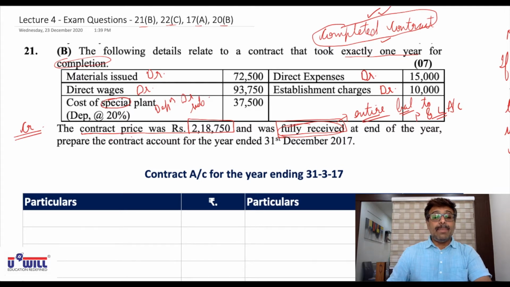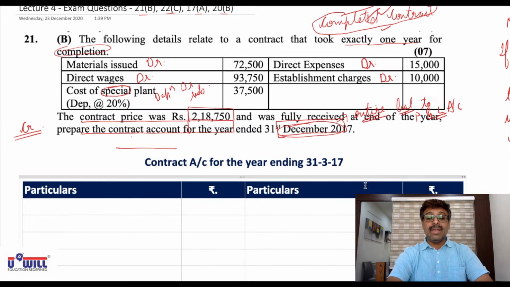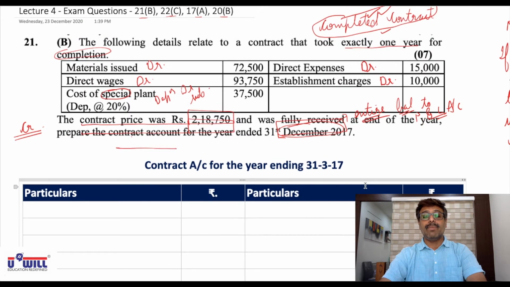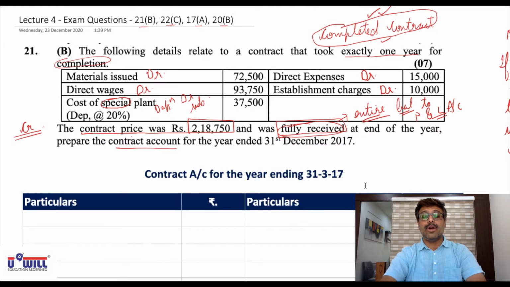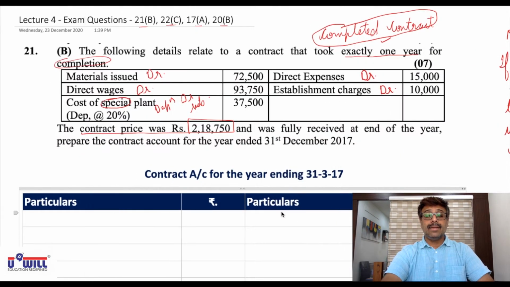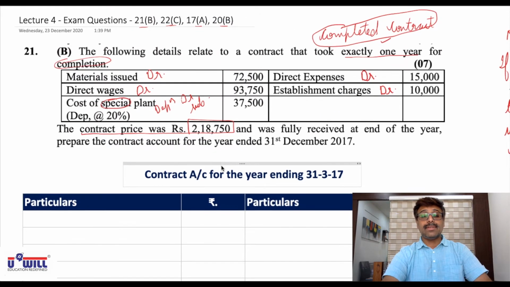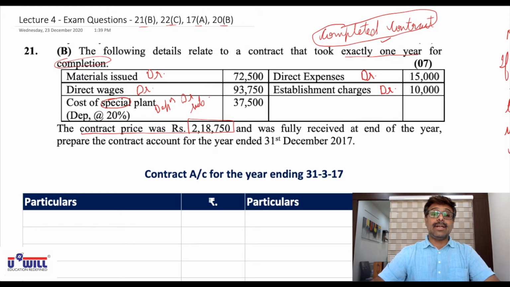At the end of the year, prepare the contract account for the year ended 31st December 2017. So pause the video and make this format, every one of you. Yes, I hope everyone has done the formats. So let us record the things now.